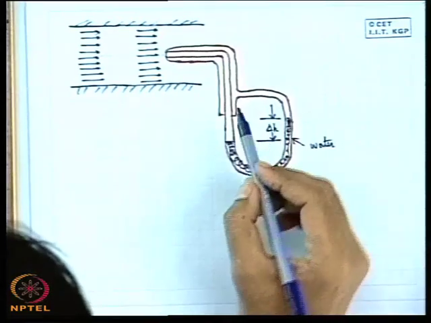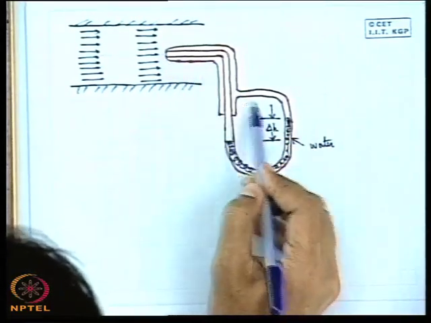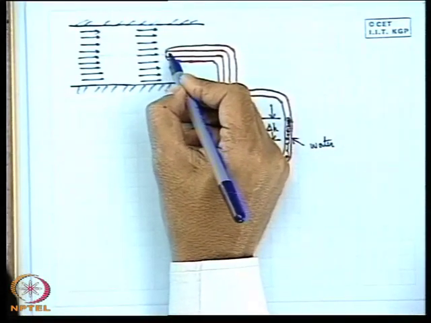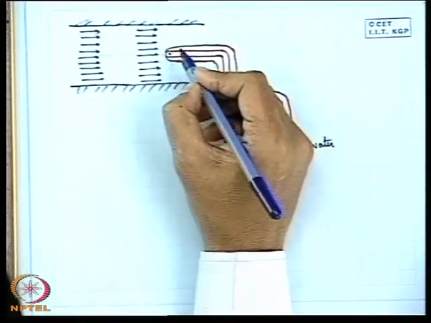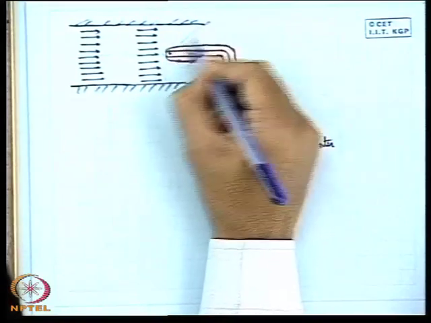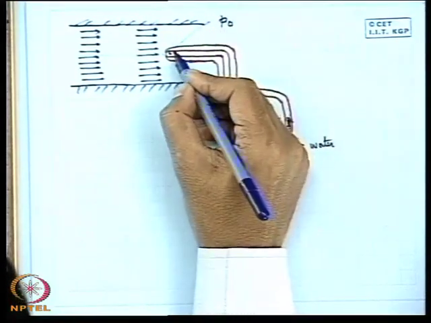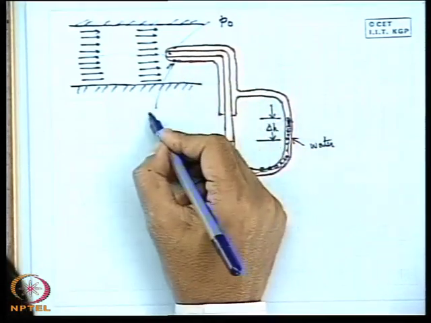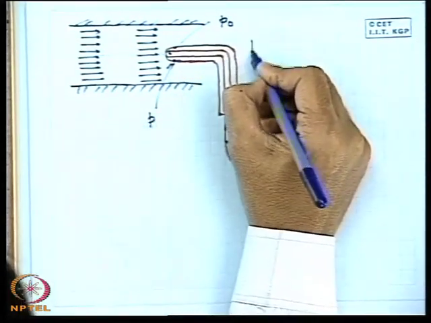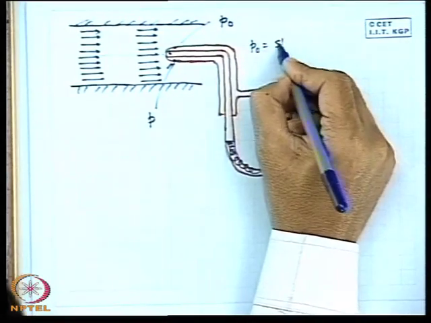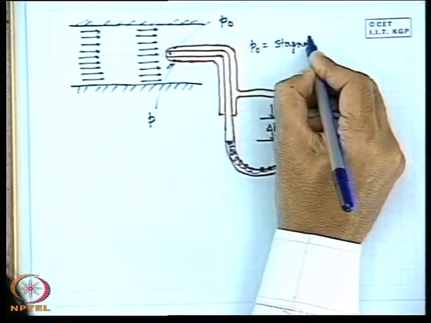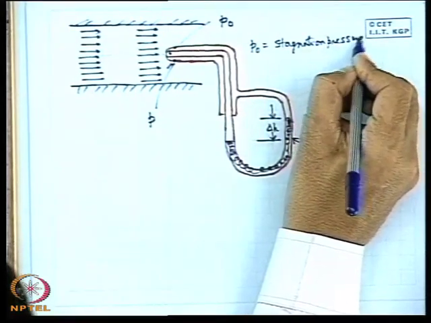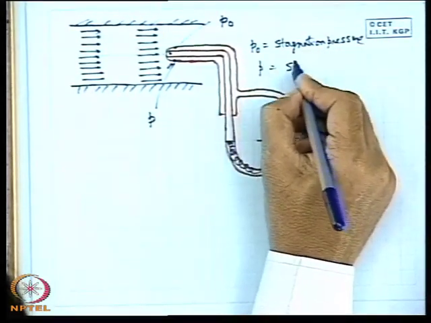And this part is filled with air. Now, here the pressure is the stagnation pressure. Here at any point the pressure is the stagnation pressure, that is P0. And here, at any point which senses the static pressure, the pressure is P. P0 is the stagnation pressure, and P is the static pressure.